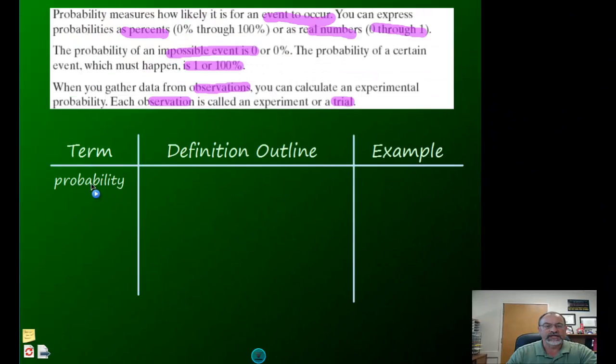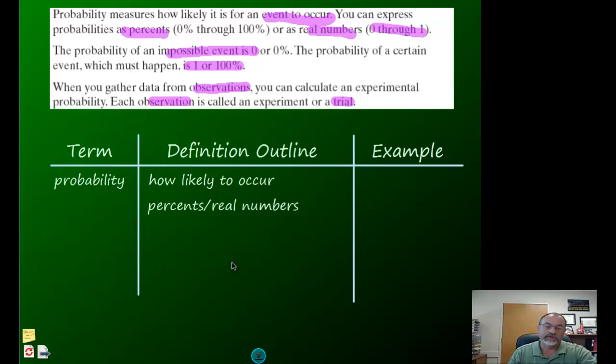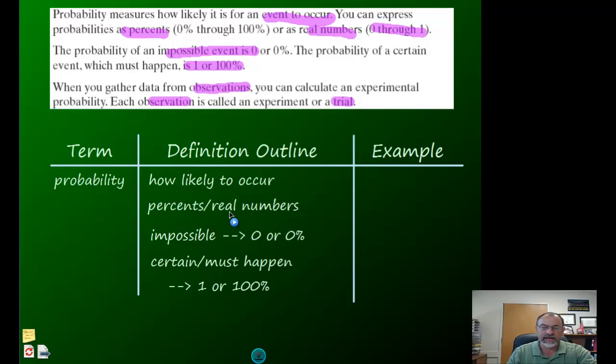Okay, so if you're writing those in your notes, and again you want to look at using Cornell notes or something similar, you put the topic here and then you list the different concepts that we covered and then an example if you have one. So probability talks about how likely it is that something's going to occur. We can write that using percents or real numbers. If it's impossible, the real number is 0 or the percent is 0. If it must happen or will happen, the real number would be 1, the percent number would be 100.